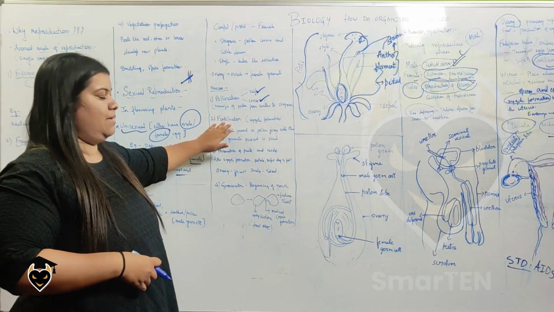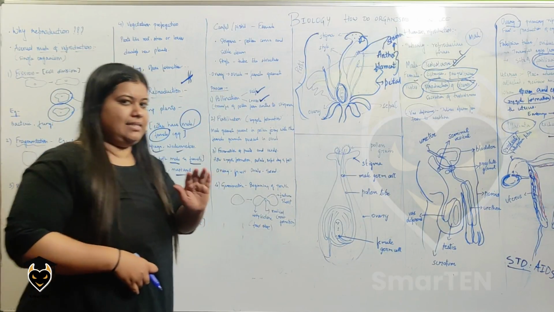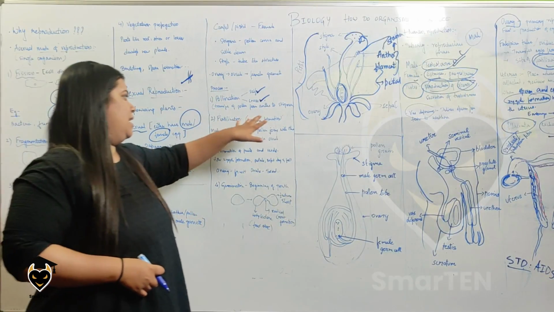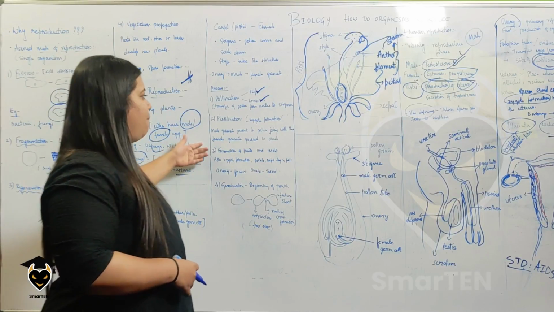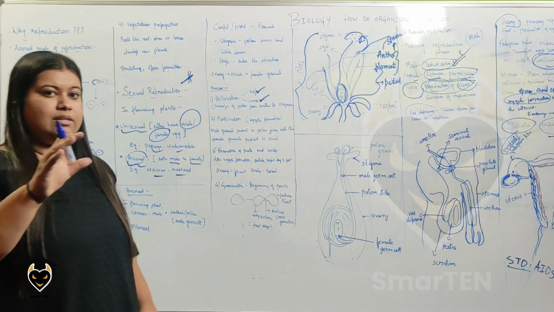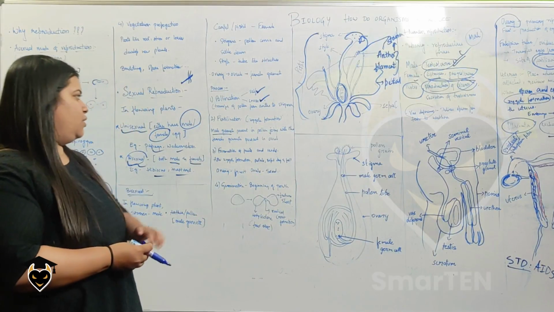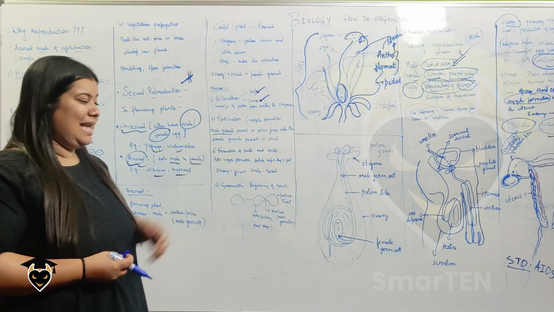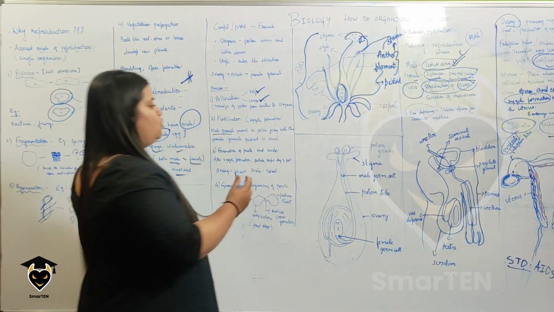What is the second step? The second step is fertilization. Fertilization is the formation of the zygote. Now, what happens during fertilization? Pollens are the ones which have the male gamete. The male gamete present in the pollen joins with the female gamete present in the ovule.